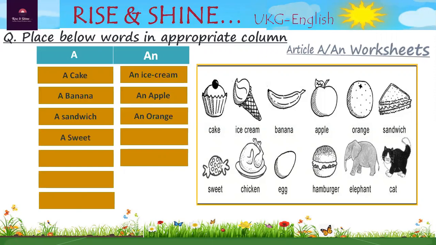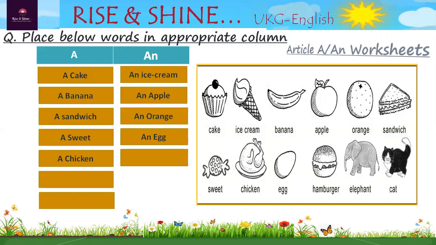Next is chicken. C is consonant. So write down below a column, that is a chicken. Egg. E is vowel. So it must be an egg. Next, hamburger.